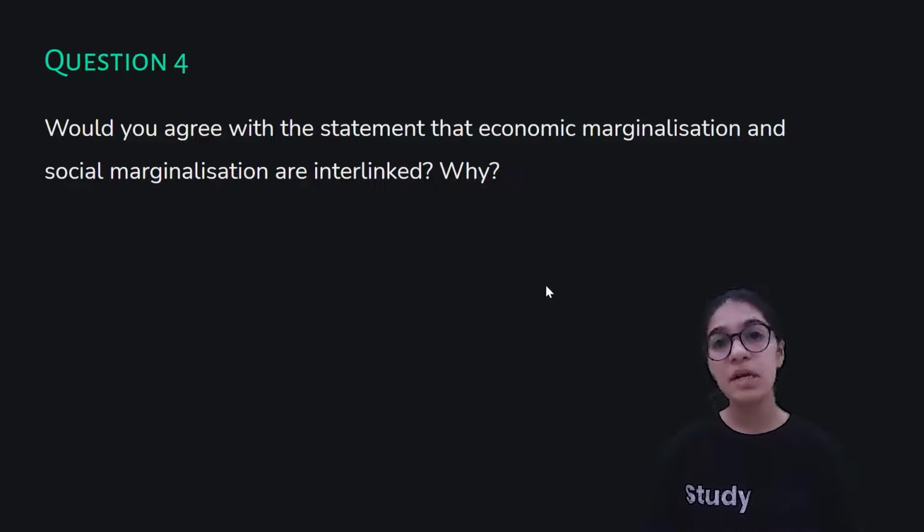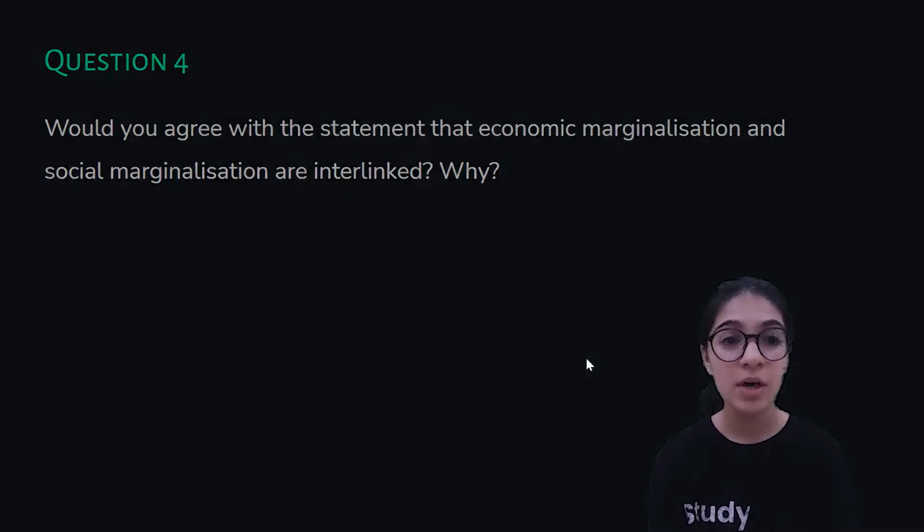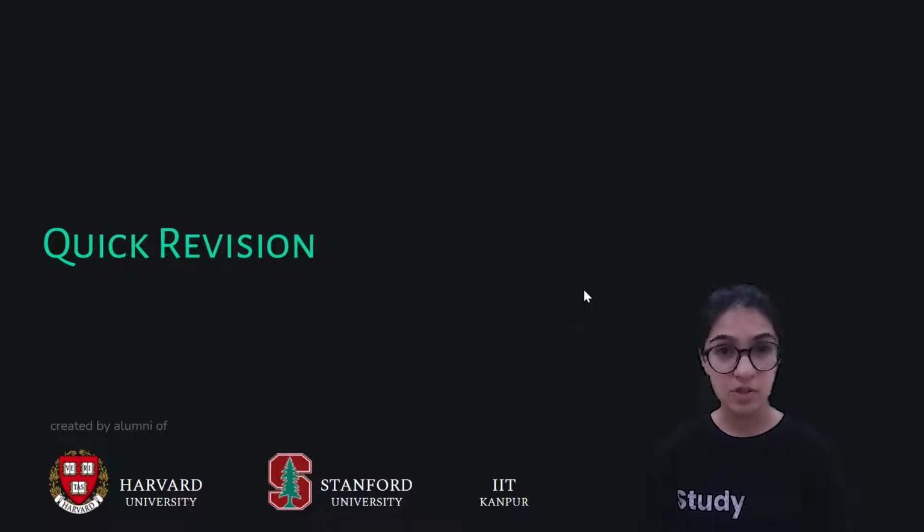Now, here economic marginalization and social marginalization are very well interlinked. The person who is avoiding going to his shop is socially marginalizing him, and that social marginalization is leading to economic marginalization. Now I hope that you understood how economic marginalization and social marginalization are very well interlinked. Moving on. Okay, this ends the series of questions.